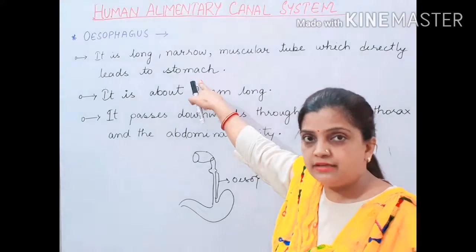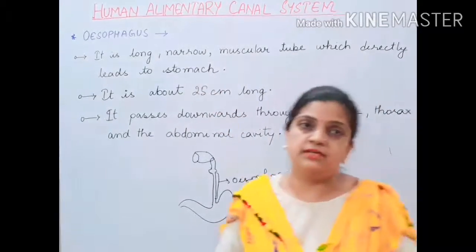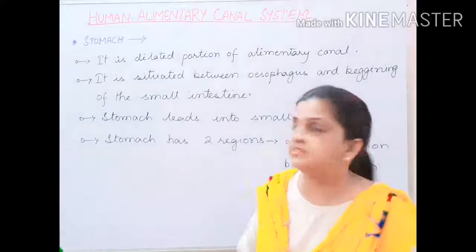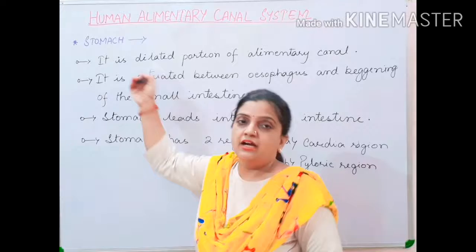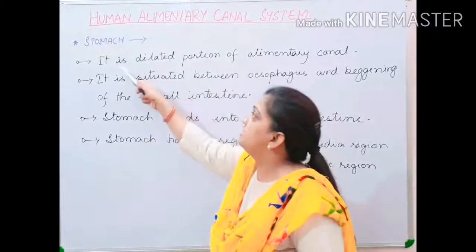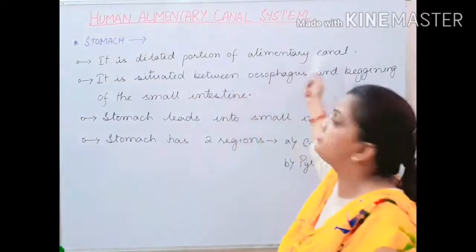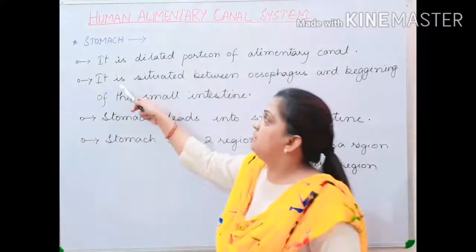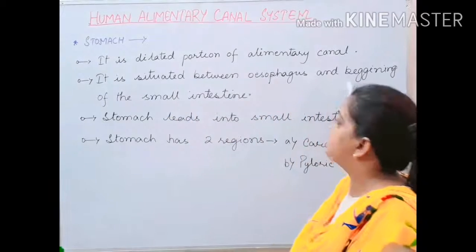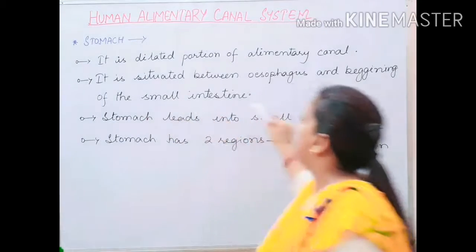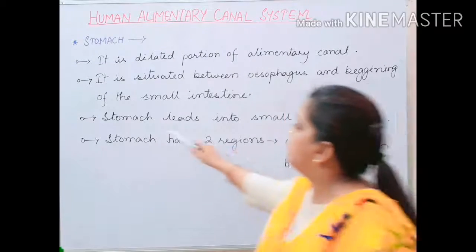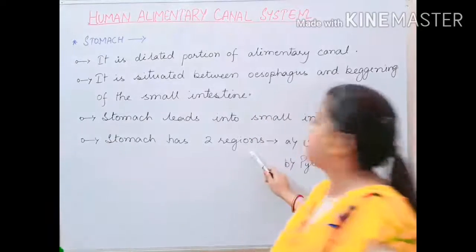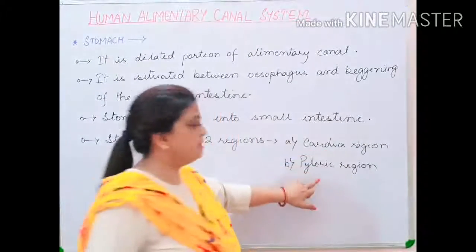Now children, let us understand the structure of the stomach. I am moving to the next part of the human alimentary system, which is your stomach. This stomach is a dilated portion of the alimentary canal. How it is dilated, I will explain diagrammatically. It is situated between the oesophagus and the beginning of the small intestine. The stomach leads into the small intestine and has two regions called the cardiac region and the pyloric region.